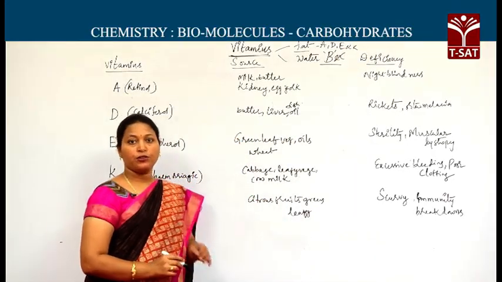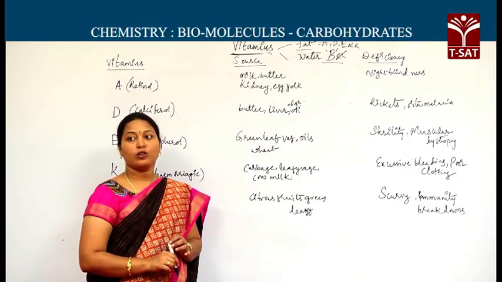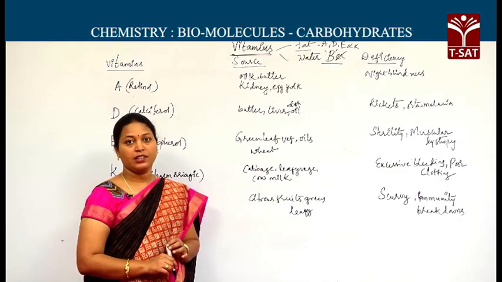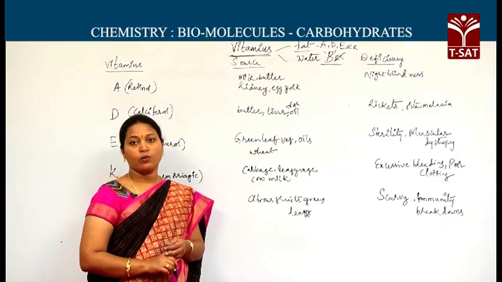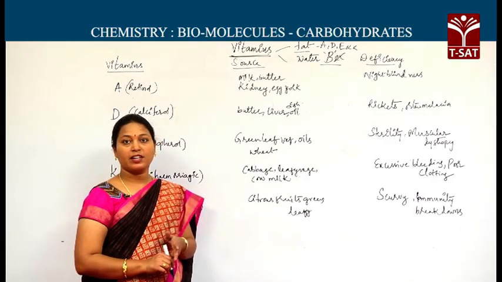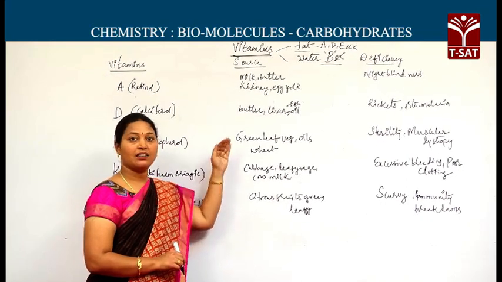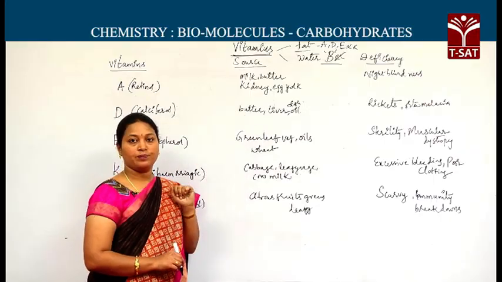Students used to get confused. For water soluble they used to say A, D, E, K, and for fat soluble they used to say B and C. But here is a very simple hint to remember: citrus, that is lemon juice, dissolves in water. Lemon juice in turn contains vitamin C. So you can remember it like that also. B and C are water soluble. A, D, E, K are fat soluble.